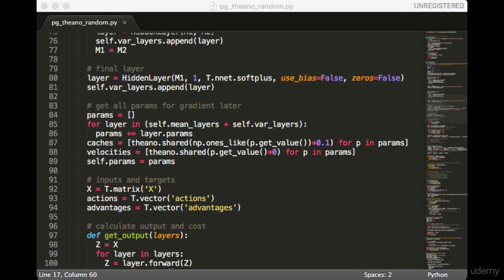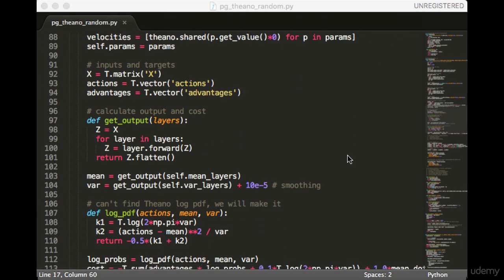Next, we collect all the params. Remember that we need to collect the params from both the layers for the mean and the layers for the variance. Next, we create shared variables for the cache and velocities to be used in the updates later. Technically, we don't need to do any fitting since we're doing hill climbing, but theoretically you could do both in some combination, so I leave that option up to you. Next, we make params an instance variable. This will be useful later when we do the copying.